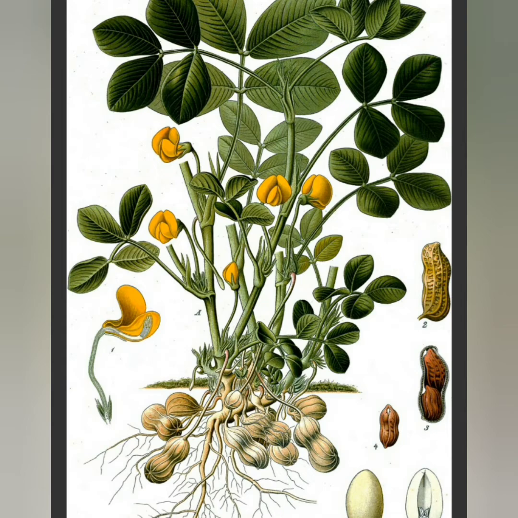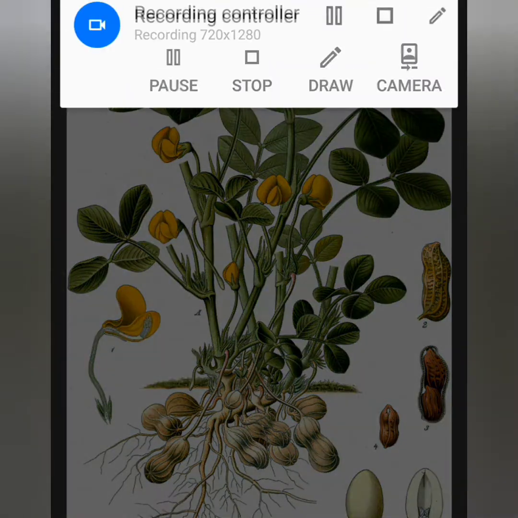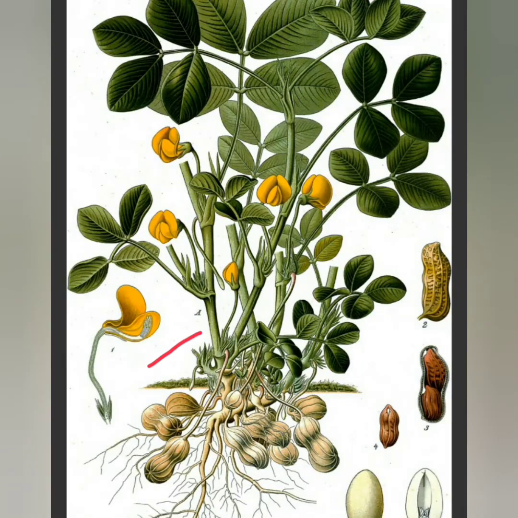So it has a very short height, and the stem, as you can see, at first is cylindrical. Okay, you can see here the stem is cylindrical, but it becomes more or less angular with age. But at first, when the plant is young, the stem is usually cylindrical.